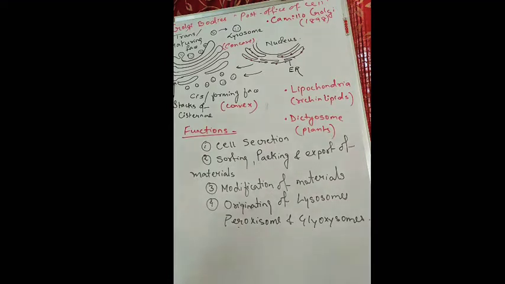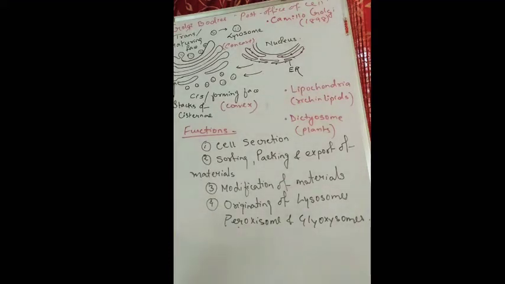Middleman means they help in transporting substances from one place to another, hence they are known as middleman. The second function is sorting, packing and export of material. It receives the substances, modifies them and exports these materials within that cell or to the other cell. The third one is modification of material originating lysosome, peroxisome and glyoxysome.